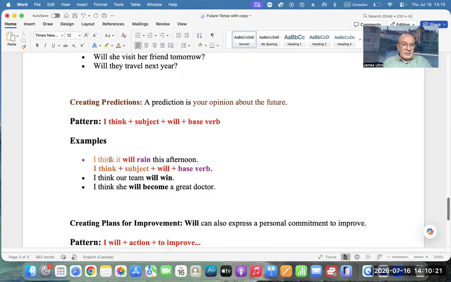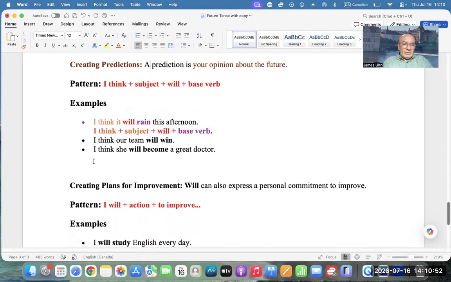That's why I think is the subject, or actually it is the beginning of creating predictions. Subject is it. Will is will plus base verb. Rain, base verb. So I think we keep together as one word, and it is actually prediction about something.